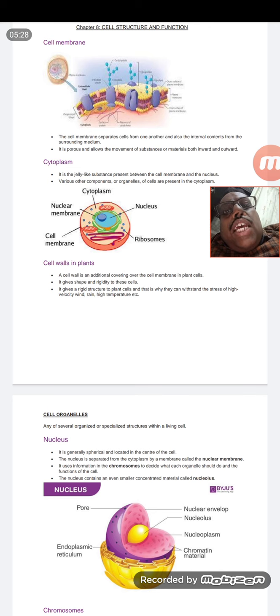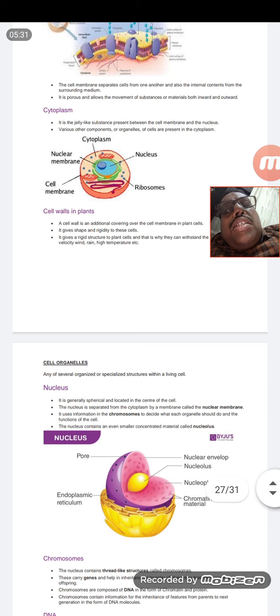And next comes the cytoplasm. Cytoplasm is a jelly-like substance that is present in between the nucleus and the cell membrane. That particular jelly-like substance is known as the cytoplasm. Inside the cytoplasm we have the cell organelles embedded in it. Cell organelles means little organs, that means they also have their own functions.